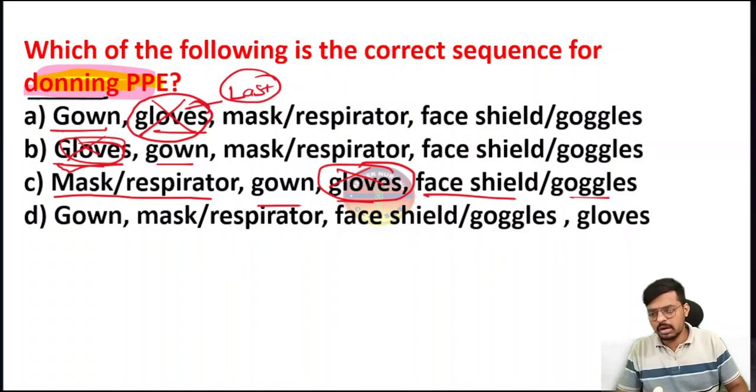Then comes option D. The gown we have to wear first. Then I have to put on the mask and respirator. Then the face shield and goggles. At last, gloves should be worn. So this is your correct answer.